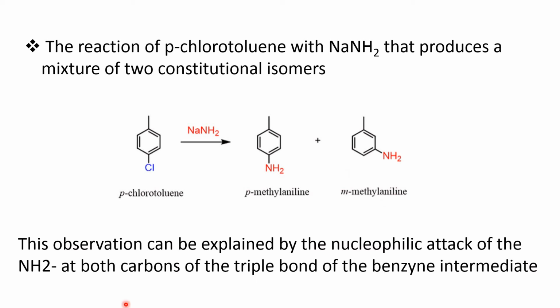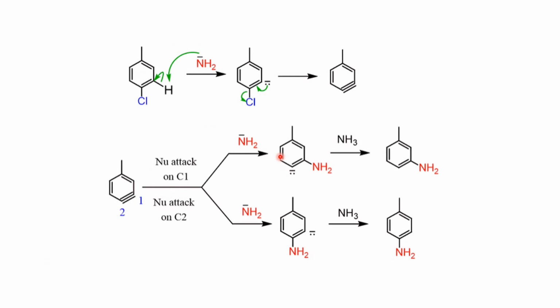So this observation can be explained by the nucleophilic attack of the amino group at both the carbons, that means here and here, where benzyne is formed. Both the carbons of the triple bond of the benzyne intermediate. Now let's see. So first the nucleophile will take this proton, that is deprotonation. Then this carbanion is formed, here negative charge, and then this benzyne intermediate is formed.